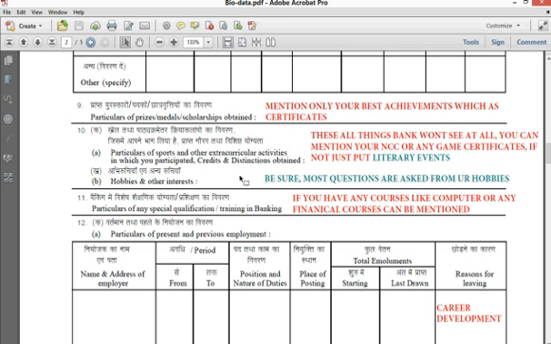And if you don't want to be asked many questions, keep it as simple things like painting, listening to songs, or gardening, whatever. So be sure you prepare for these hobbies and interests. Be sure you prepare at least one page on all your hobbies.